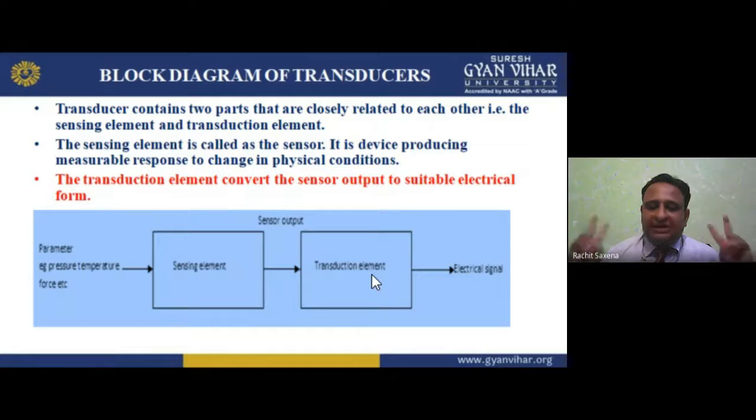It contains two parts. The sensing element takes the physical quantities like pressure, temperature, force, acoustic, chemical, mechanical, so many physical quantities. It senses them, and then it gives a proportional sensor output. We give this directly to the transduction element. The transduction element converts it into the form which you desire, which you are in need of: electrical voltage, power, current, energy. So I hope you understand.